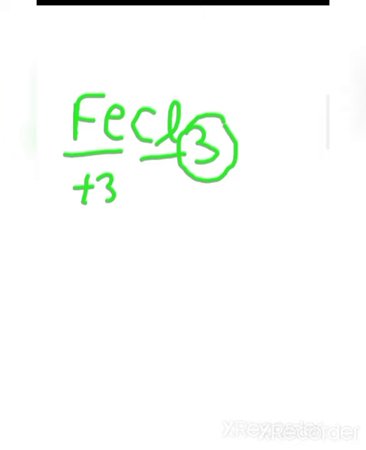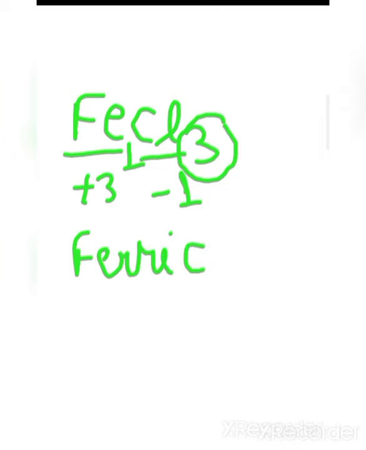Now FeCl3, Fe and Cl. What is the valency of Fe? The number of Cl is 3, so the valency of Fe is plus 3 and the number of Fe is 1, so the valency of Cl is minus 1, plus 3 and minus 1. Fe plus 3 is known as ferric, and Cl is chloride.